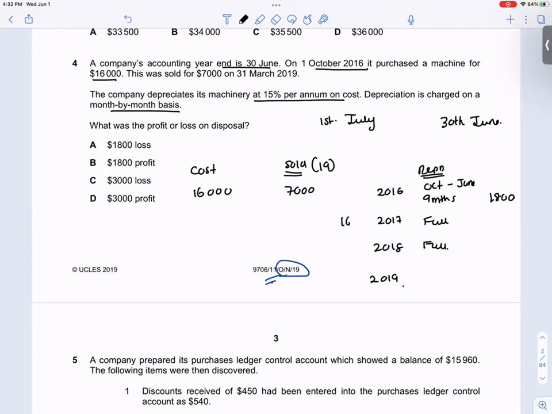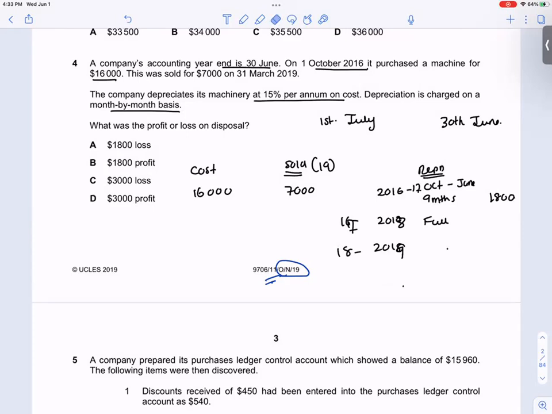Okay, this would be 16, 17. Again, this would be 16, 17. This would be 17, 18. This would be 18, 19. Correct?